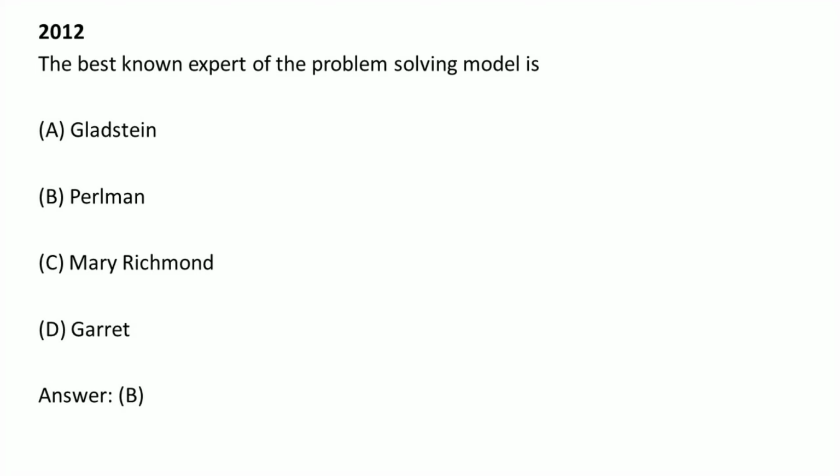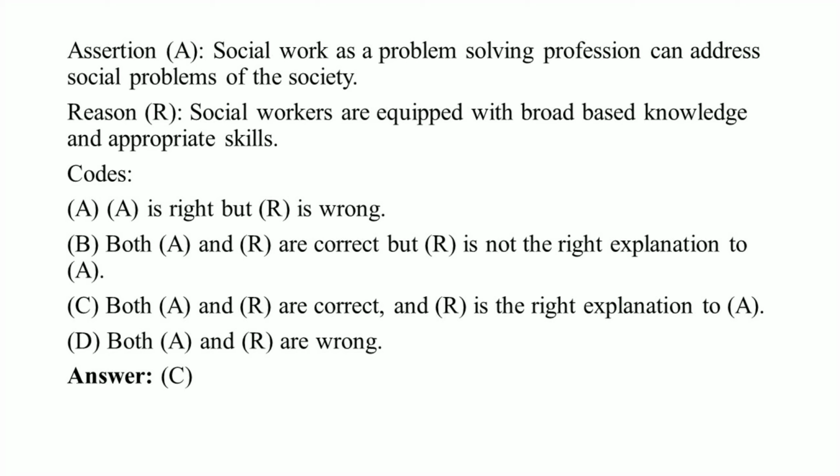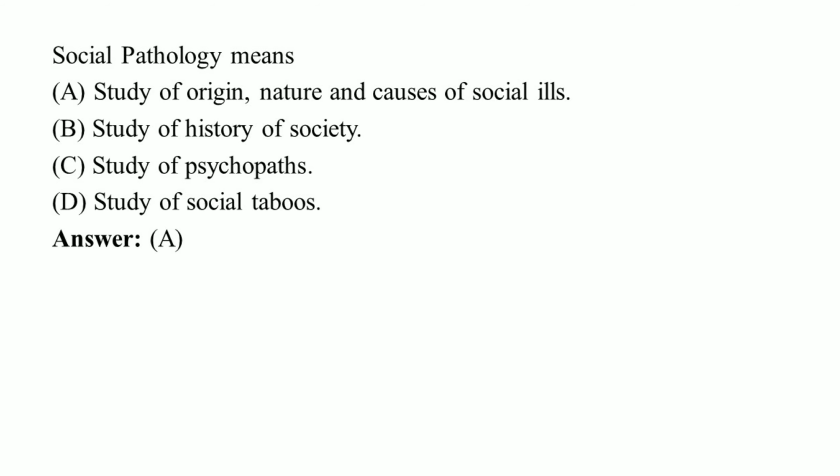The best known expert of the problem solving model is, right answer is option B, Perlman. Second question, assertion: social work as a problem solving profession can address social problems of the society. Reason: social workers are equipped with broad based knowledge and appropriate skill. So the right answer is both A and R are correct, and R is the right explanation of A. Third question, social pathology means, right answer option A, study of origin, nature and cause of social ill is considered as social pathology.